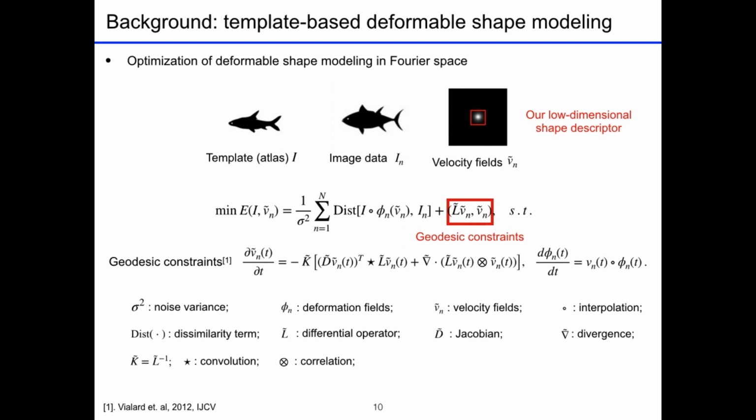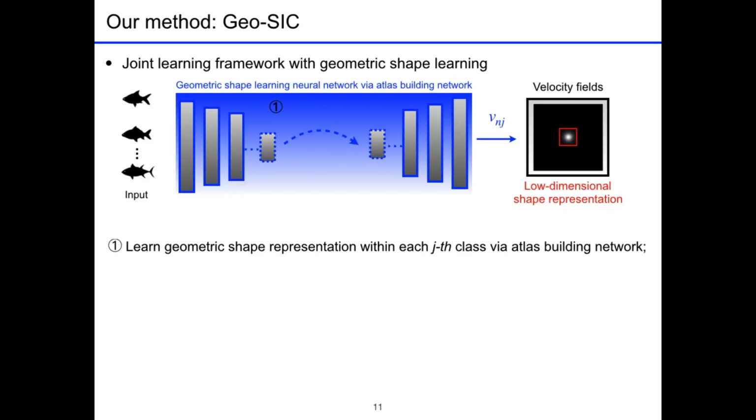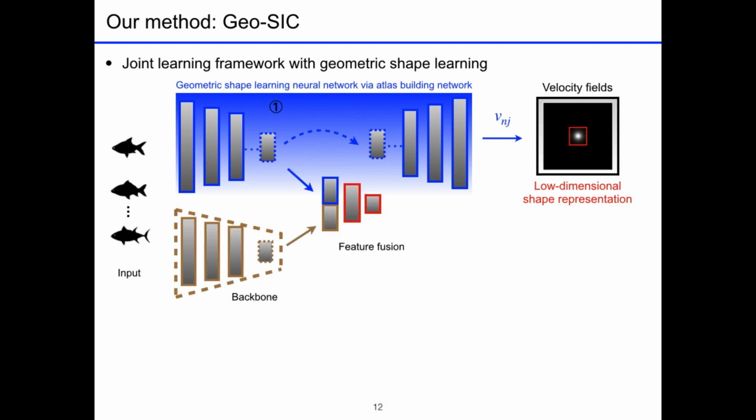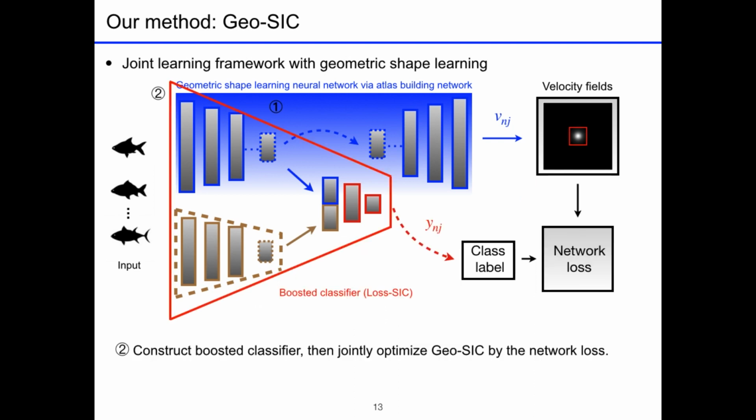of image intensities. We develop our model Geo-SIC in a deep neural network. We first learn geometric shape representations within each class by an atlas building network. We fuse features that are extracted from backbone features with our learned geometric shape representations to construct a boosted classifier. We then jointly optimize Geo-SIC by network loss.